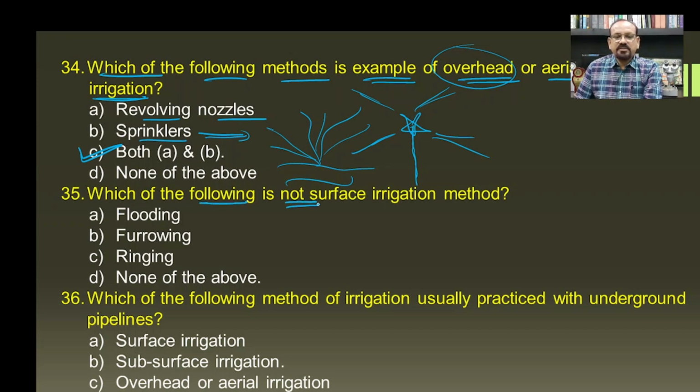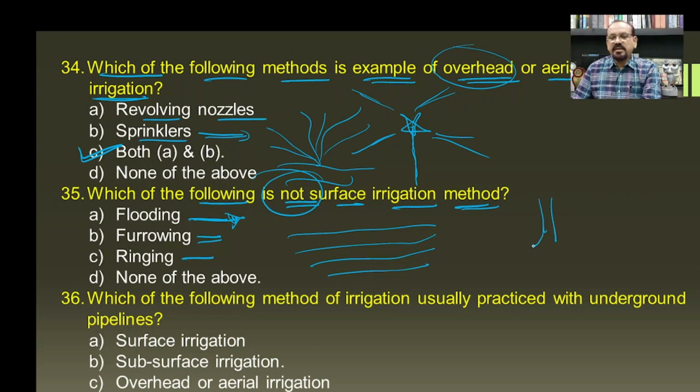Then which of the following is not a surface irrigation method? Flooding means to provide water directly in the field, that is flooding. Then furrowing, making furrows, so that is again surface irrigation. And ringing means when there is a plant, then we provide water in the form of a ring around the plant. So all these are examples of surface irrigation, and hence none of the above will be the answer for this question, which is not a surface irrigation method.